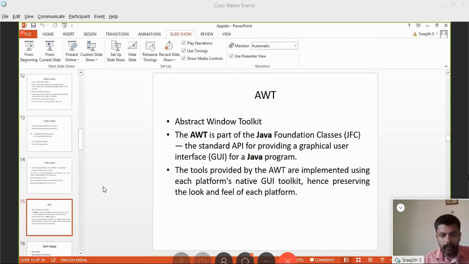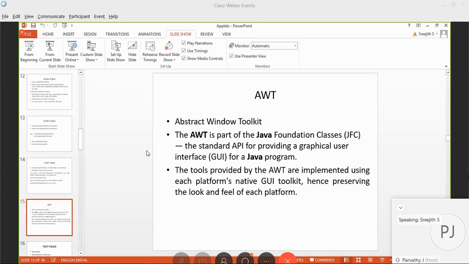Now, before we move to the AWT session, I would like to know if there are any doubts with this basic concept of applets. Now we are moving towards the different AWT components with applet and the event handling mechanisms. So before that, I would like to know if there are any queries raised. So till now we have no queries. We can continue the session.